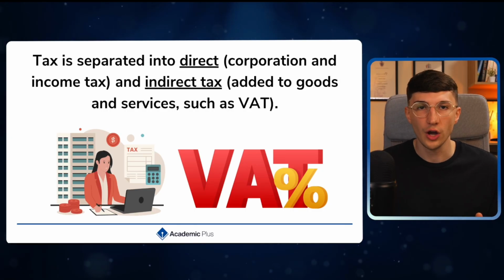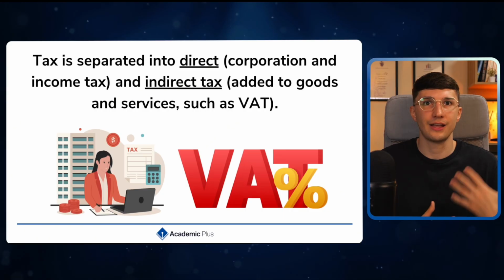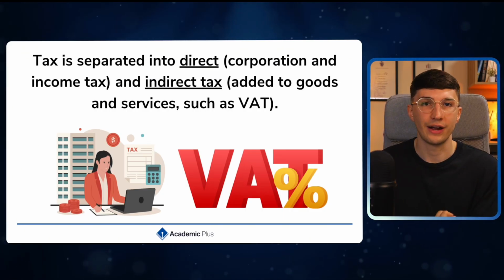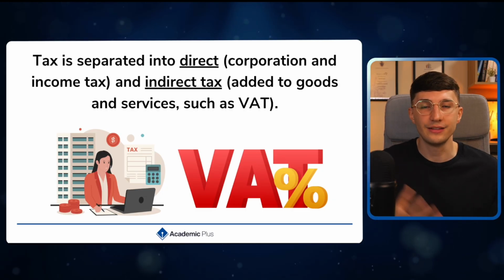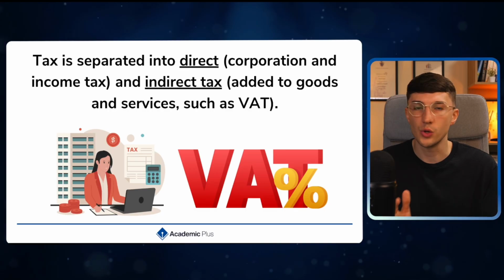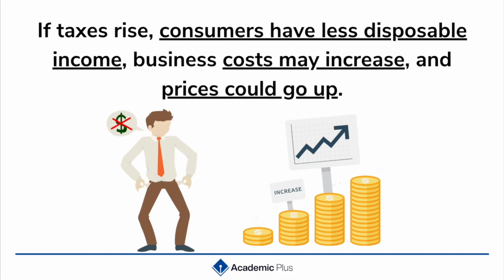Tax is typically separated into two categories. As we said, we've got direct tax. This could be your corporation tax, so the amount of tax that a business has to pay on the profit they make. Or it could be indirect tax, for example VAT, value added tax. Essentially this is 20% of the selling price that you charge your customers. Now, if you want the level of government spending to increase, typically they would have to raise taxes. This can impact us in very different ways.